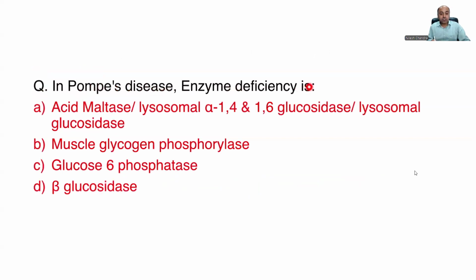In Pompe's disease, the enzyme deficiency is acid maltase, or lysosomal glucosidase, or lysosomal 1,4 1,6 glucosidase; or glycogen phosphorylase, glucose-6-phosphatase, and beta glucosidase. Now, please note, glycogen storage disorder is again one commonly asked question along with glycogen metabolism. So we'll do a deep dive in this topic again. For the time being, remember the answer is acid maltase, also commonly known as the lysosomal glucosidase, which is deficient in glycogen storage disorder type 2, also known as Pompe's.